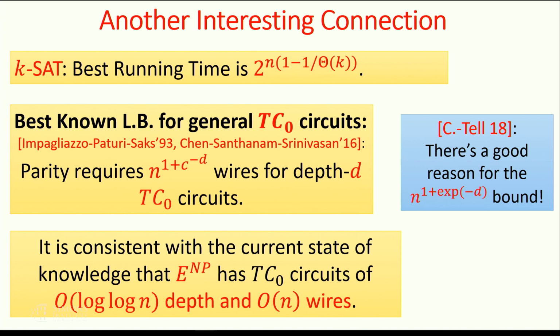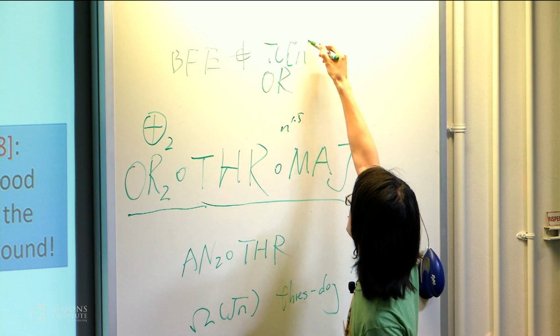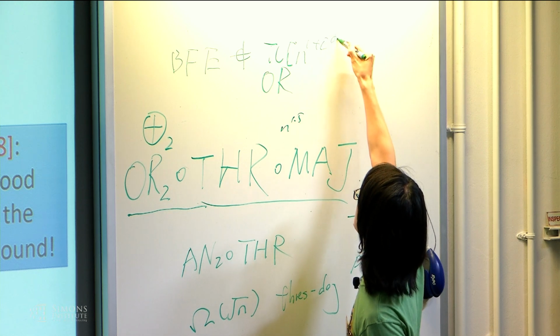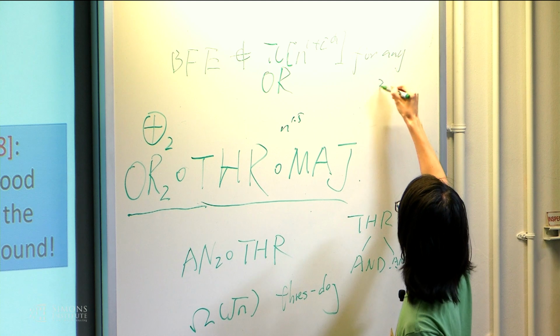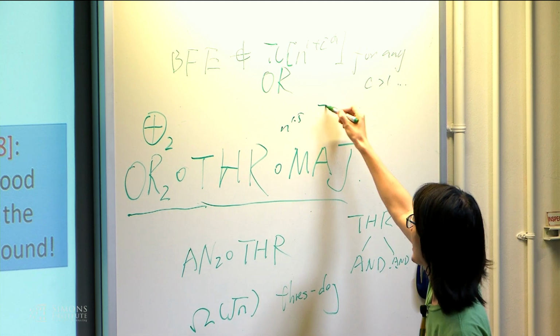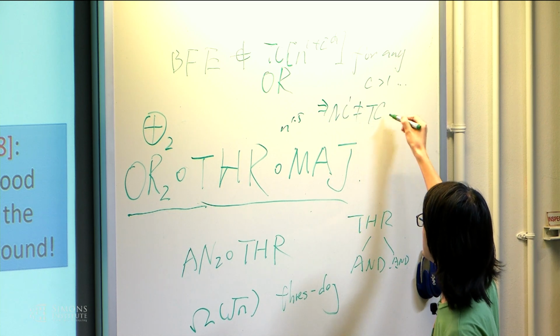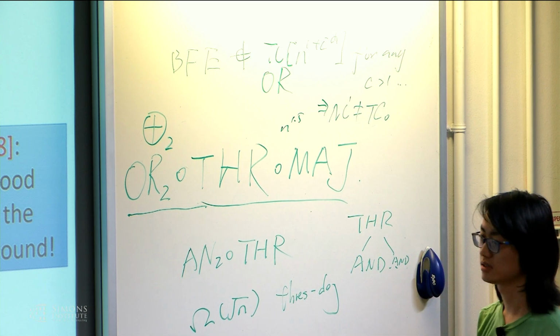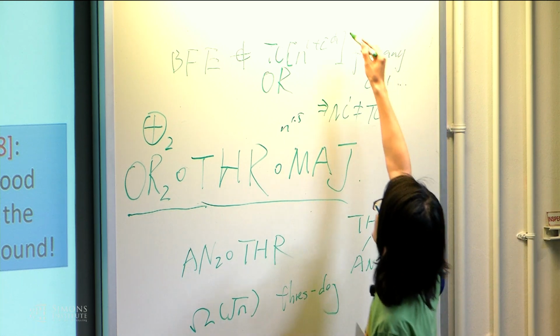If we can show this is not in threshold circuits of size n to the 1 plus c over d for any c bigger than 1, then this will imply NC1 is not equal to TC0. Circuits of depth d, yes. The d here means the depth.